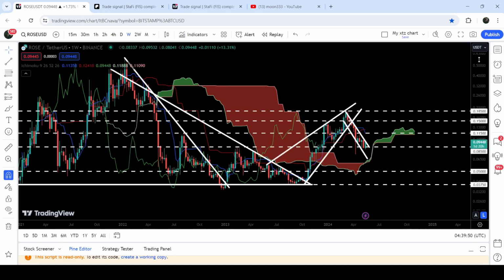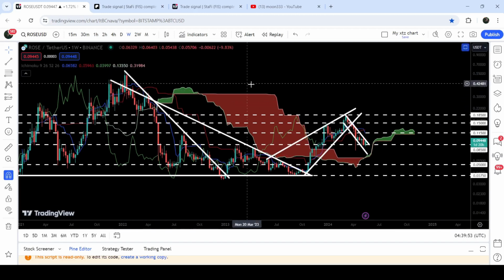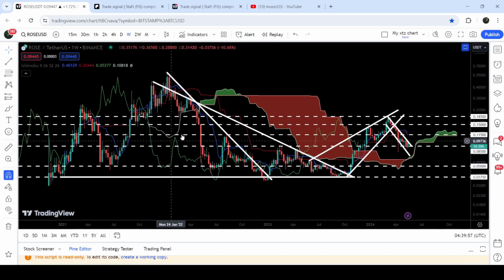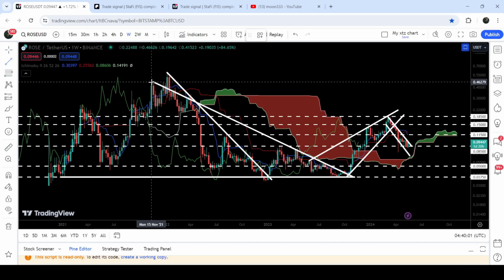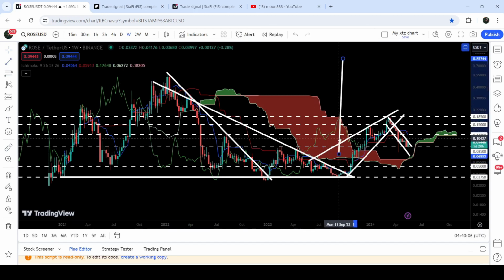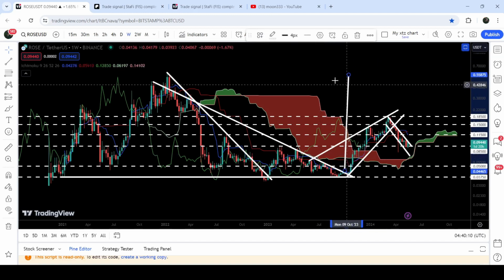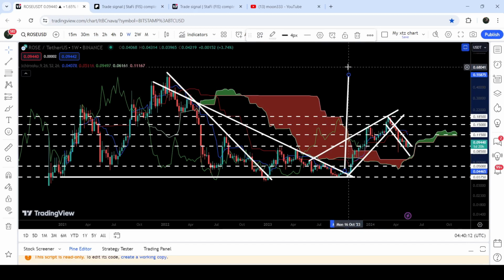Now, if we take a look at the bigger target for this very, very big descending triangle, you can see that on the 7 days time frame chart, we have already broken out this very big descending triangle. We have broken it out, and the target for this breakout is, by the way, here, approximately at 55 cents. So this is the update so far.